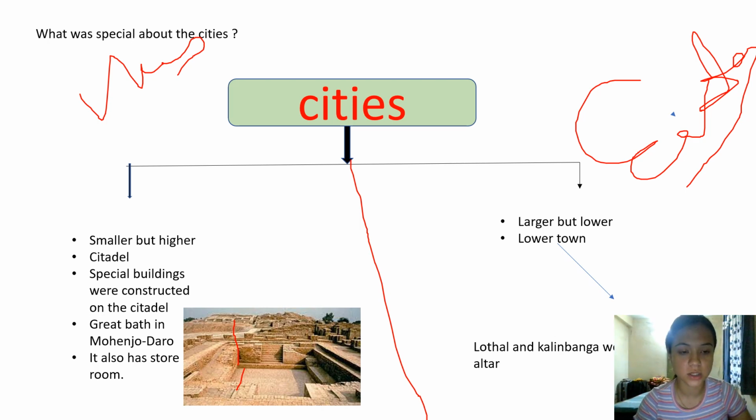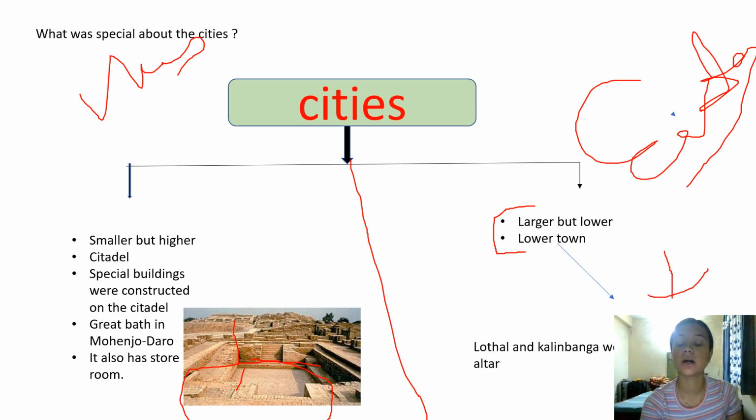Special buildings were constructed on the citadel, like the Great Bath in Mohenjo-daro. It also has a storeroom. And the lower town was larger but lower, right?